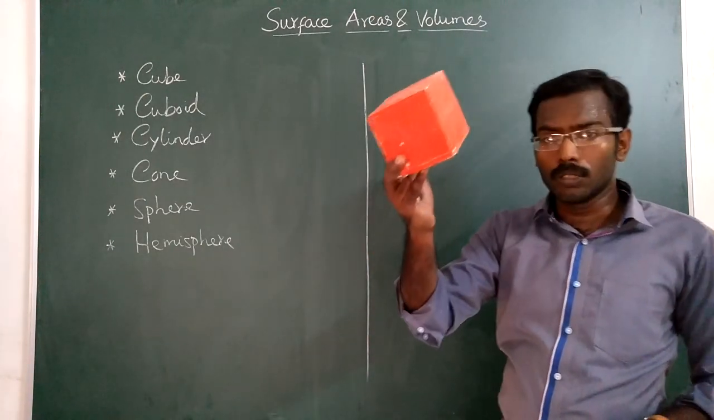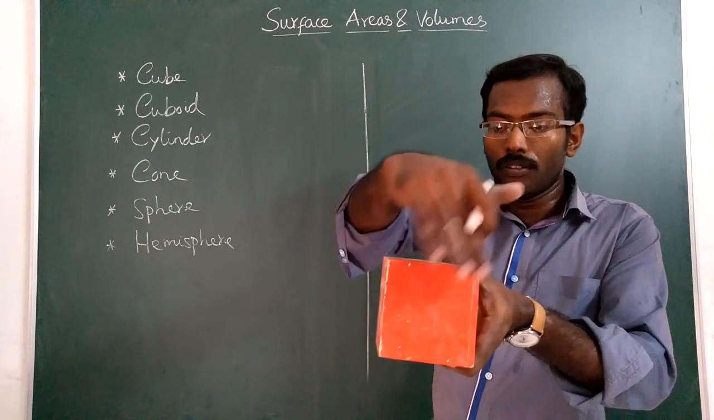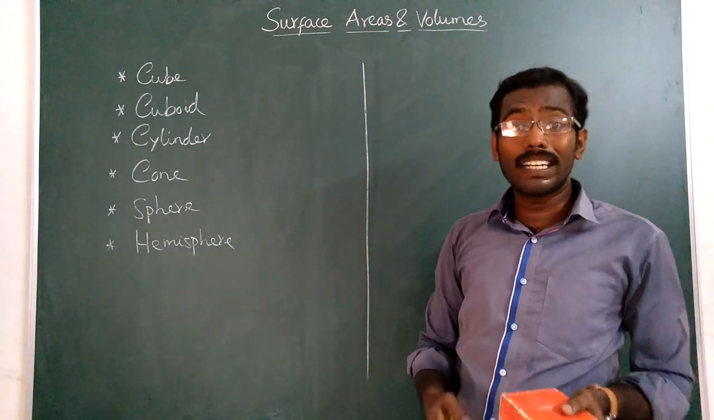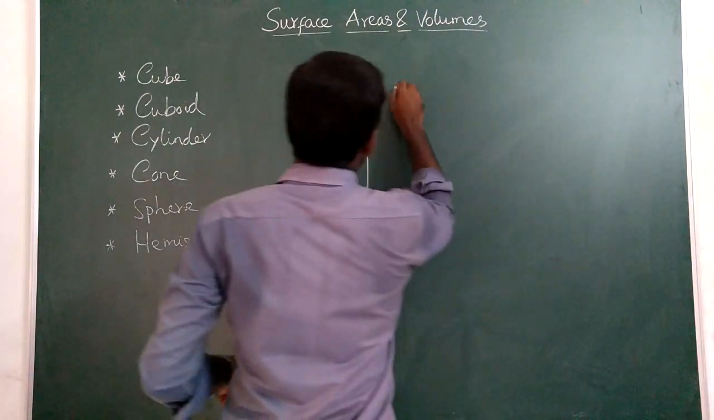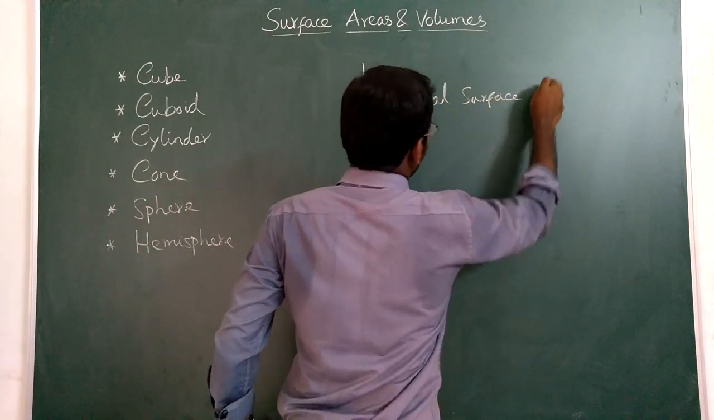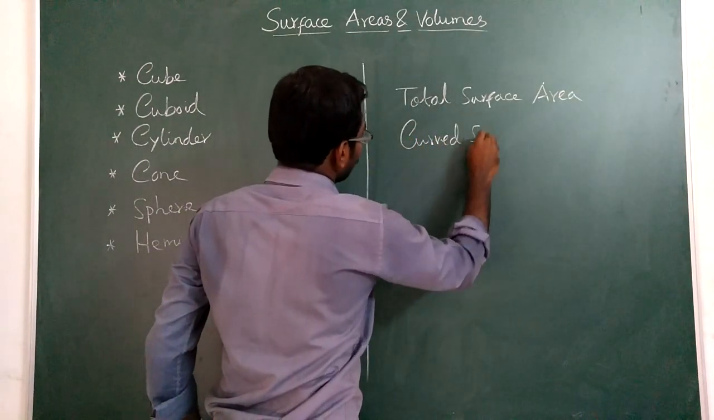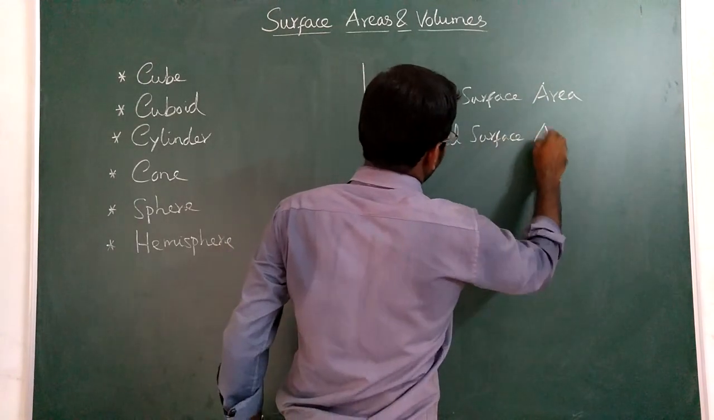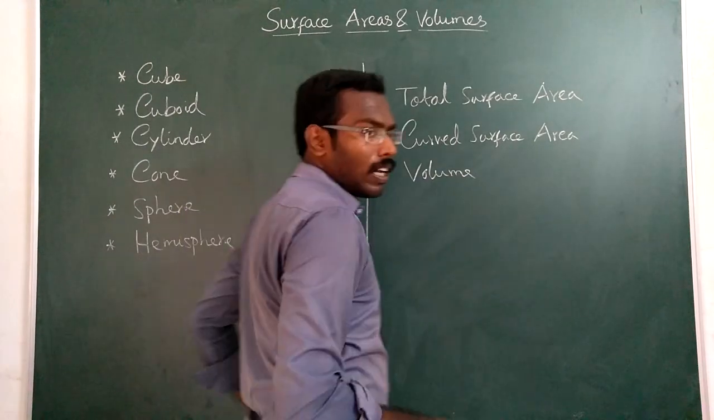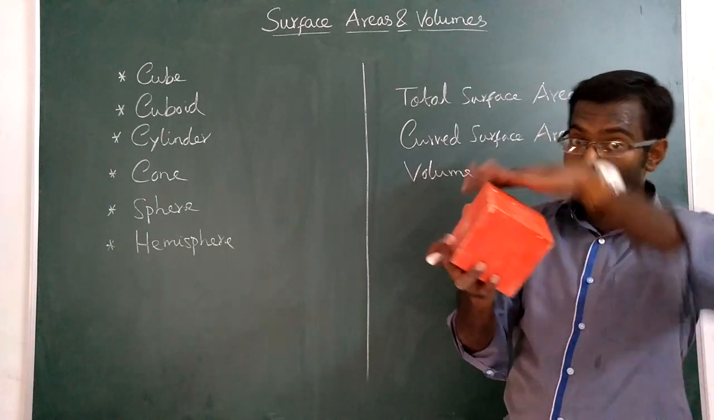If you consider this cube, total surface area means 1, 2, 3, 4, 5, 6, the surface area of all the 6 sides. So total surface area, curved surface area, and third one, volume. So total surface area means the area of all the 6 sides, total.